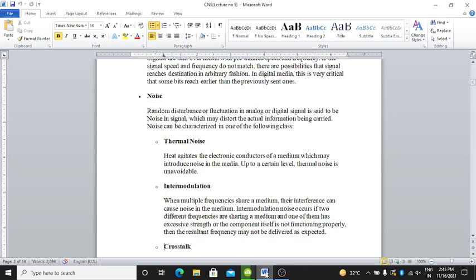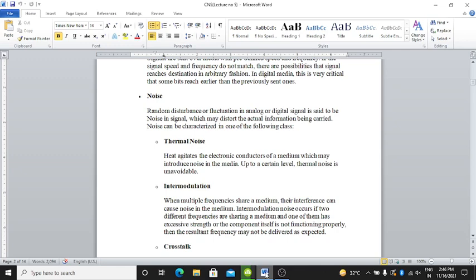Next is intermodulation. What happens in intermodulation? When multiple frequencies share a medium, their interference can cause noise in the medium, right? Intermodulation noise occurs if two different frequencies are sharing a medium and one of them has excessive strength or the component itself is not functioning properly, then the resultant frequency may not be delivered as expected.